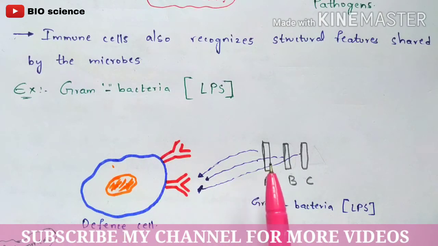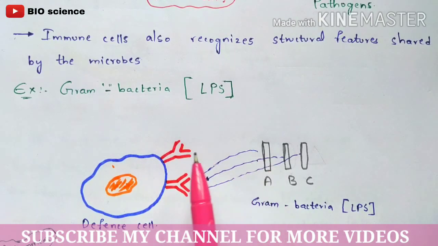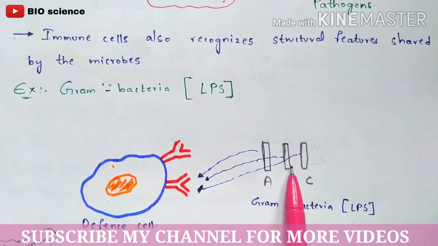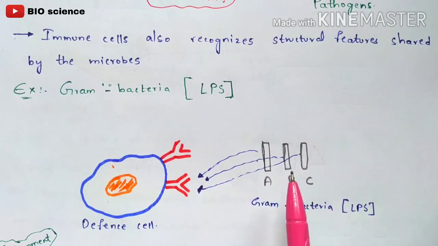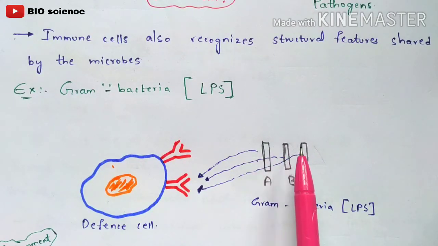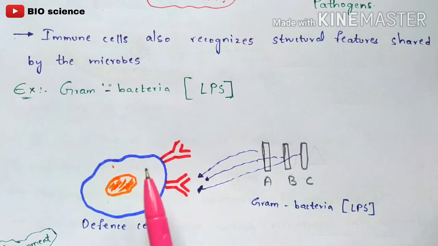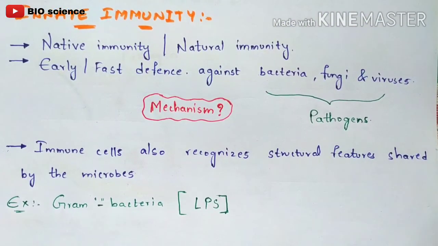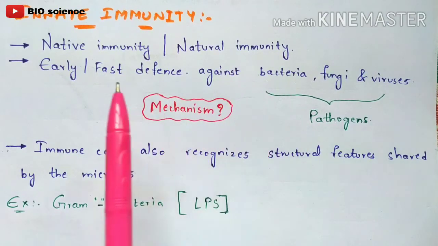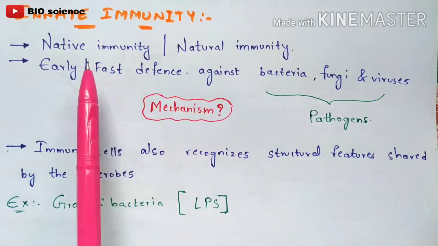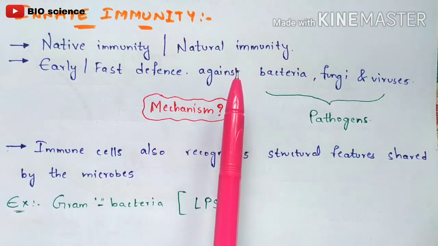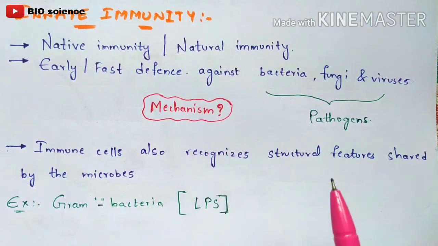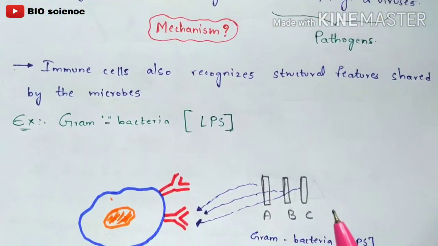If you want specificity, then bacteria A should bind only to a particular defense cell, bacteria B should bind to another particular cell, and C also should bind to its own defense cell. But here all 3 are binding to the same defense cell, hence there is no specificity. Hence we call innate immunity non-specific immunity. What are the other names of innate immunity? Native immunity, natural immunity, and also non-specific immunity. So this is about innate immunity.